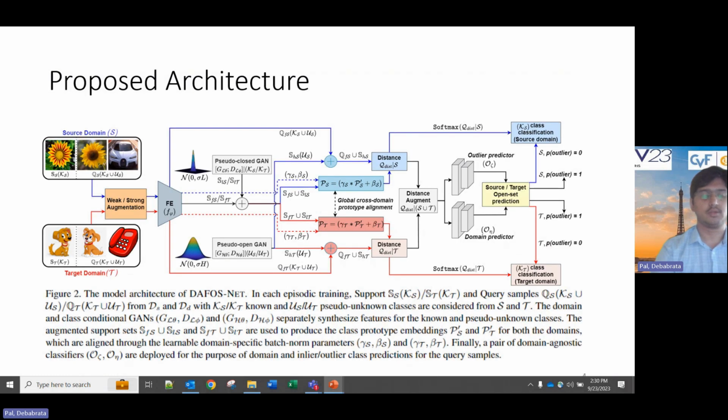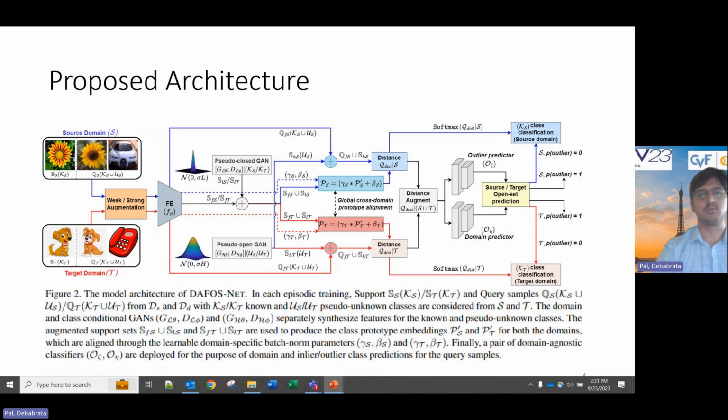To solve that, we are proposing DAFOSNet, a novel architecture where during training time we leverage both source and target domain. Support samples are created from the known classes, whereas queries come from both known and pseudo unknown classes for the respective domain. They pass through an augmentation process where image-level augmentation happens with geometric transformation, followed by a feature encoder that produces embeddings. Thereafter, we propose two generative networks.